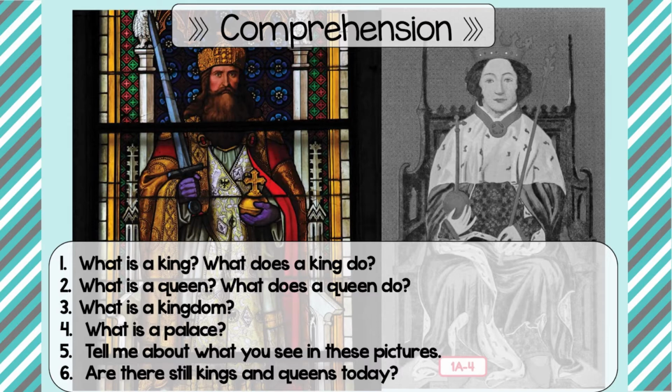They're both wearing crowns on their head, and they're both sitting on thrones. Okay, question number 6. Are there still kings and queens today? And the answer to that question is yes, there are still kings and queens today.